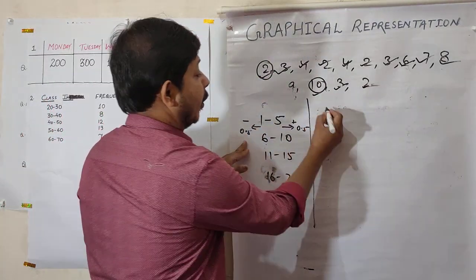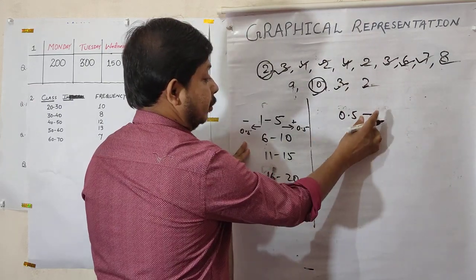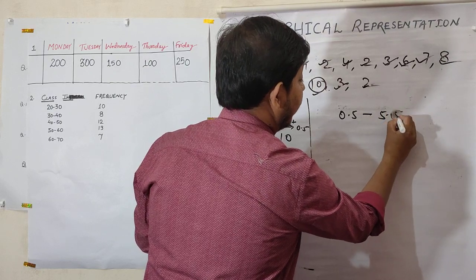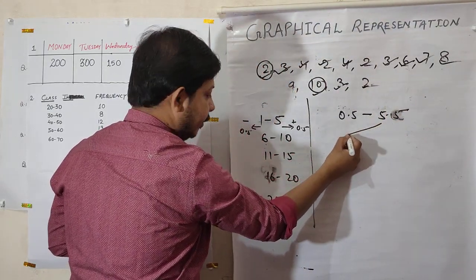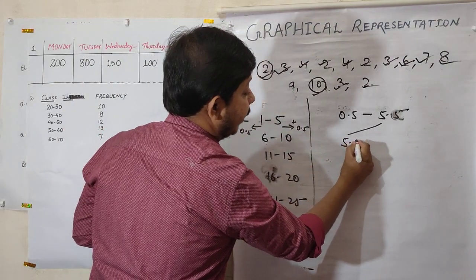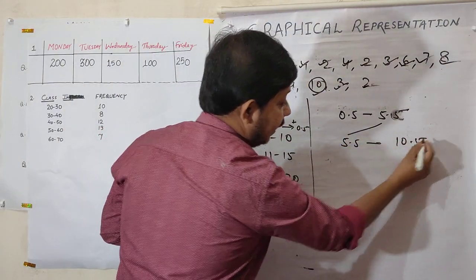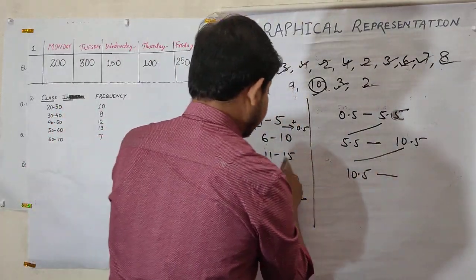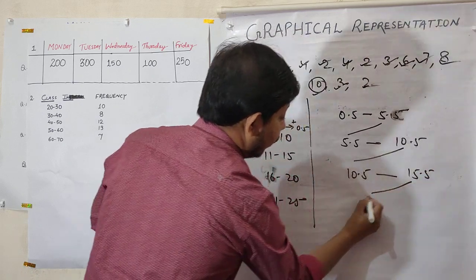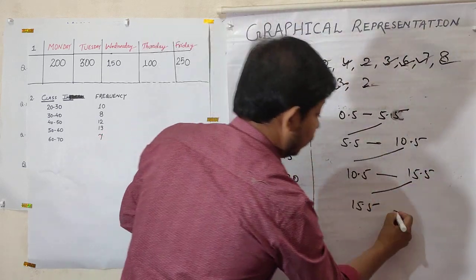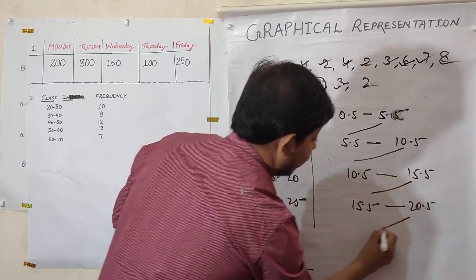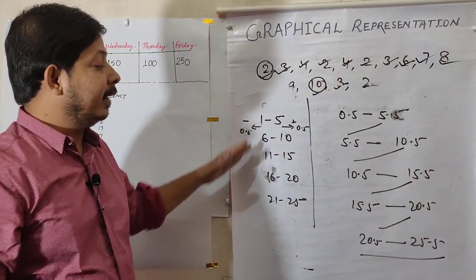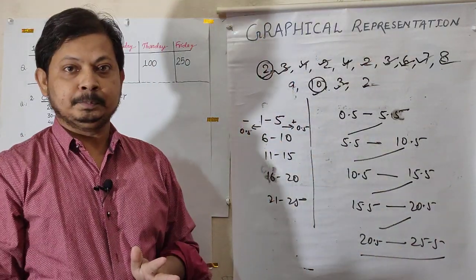So 1 minus 0.5 is 0.5, and 5 plus 0.5 is 5.5. Now for this, 6 minus 0.5 is 5.5, and 10 plus 0.5 is 10.5. Then 10.5 is here. This is my notation to introduce. Then 15.5, and this 15.5 will come here, and then 20.5, and this 20.5 will be here, and then 25.5. This way you will make the data in continuous form.